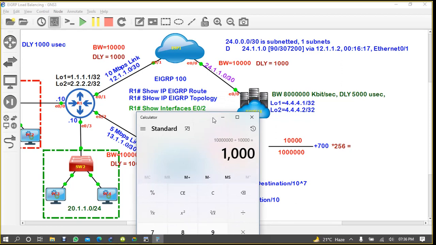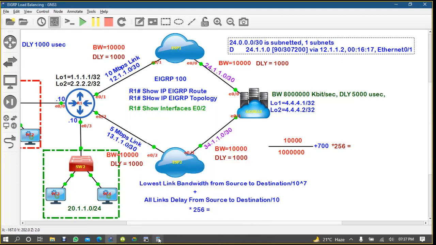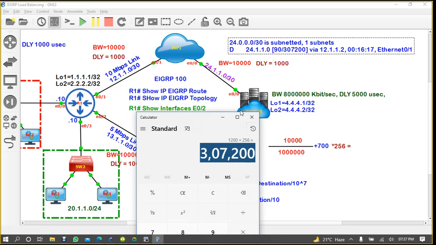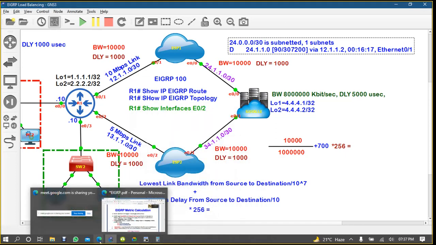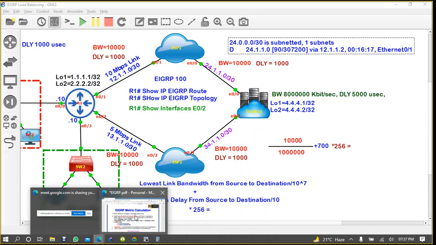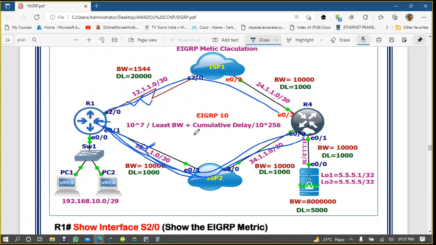Now 2000 plus 2000 delay means 200, right? Sorry, multiply by, can you see here, 307,200. The calculation is not that tough because everything is default, but we should know how they are calculating it. So same thing here.